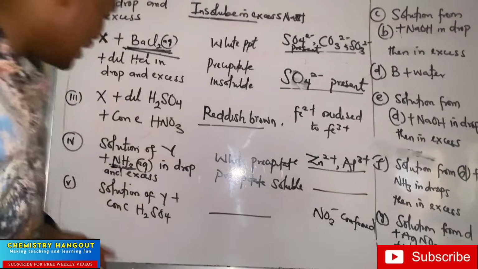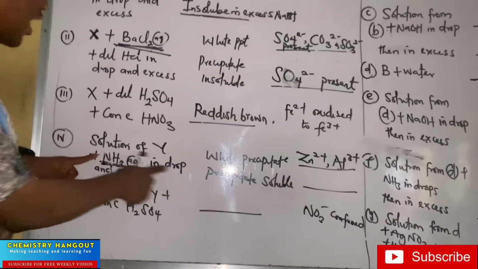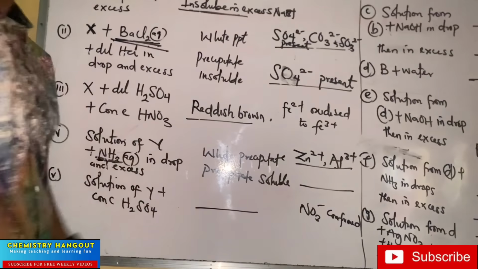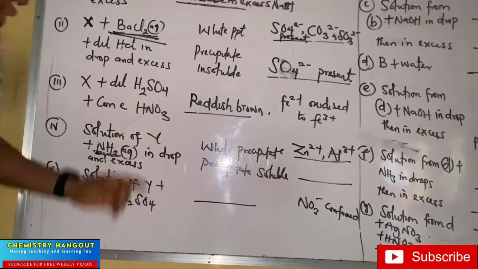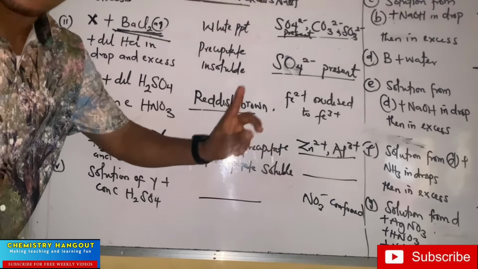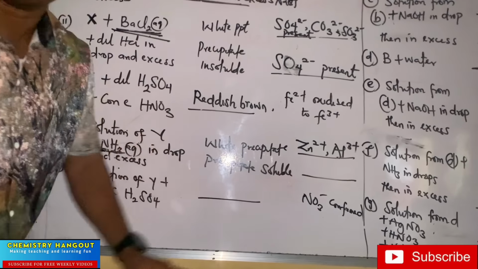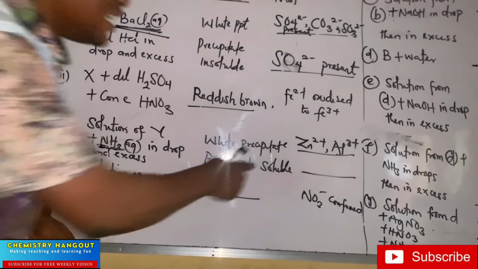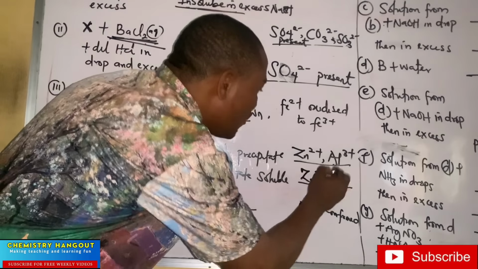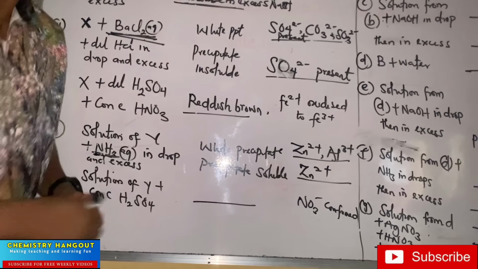You know, they can still do it like this. They can say solution of Y plus ammonia in drop and in excess, and they will give you zinc and aluminum, so you know what is there is white precipitate. They now said in excess, the precipitate is soluble. Now listen, if the precipitate is soluble in ammonia, it means that the only cation that is there is zinc. You know why? Because aluminum is insoluble in ammonia.